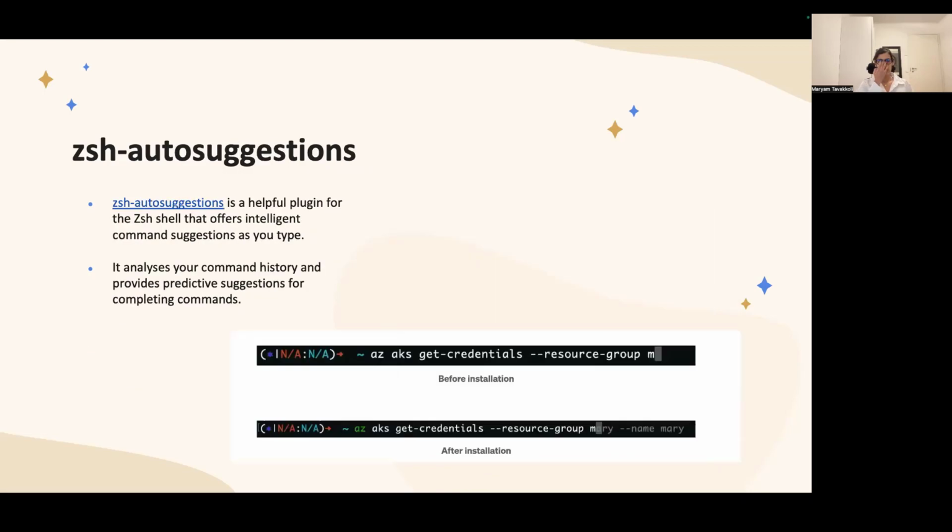But if you have this tool installed, after the first time that you use a command, it would suggest it automatically to you based on your command history, and it makes it easier if you want to run a long command multiple times. And then you just need to press tab, and it will show the full command for you.